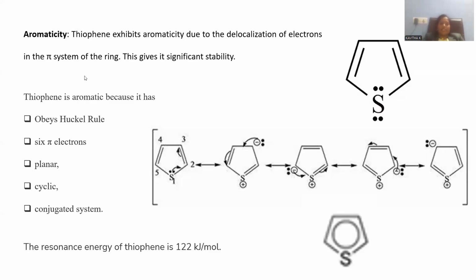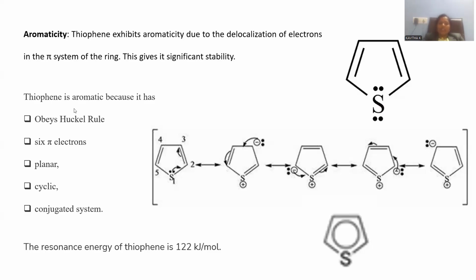This is the way the pi system of any aromatic compound, including thiophene, shows delocalization of electrons, which you can notice imparts significant stability to the molecule. Aromaticity's important characteristic is a conjugated double bond system in a cyclic ring, and moreover, they should participate in the delocalization, right? So that is satisfied by thiophene.